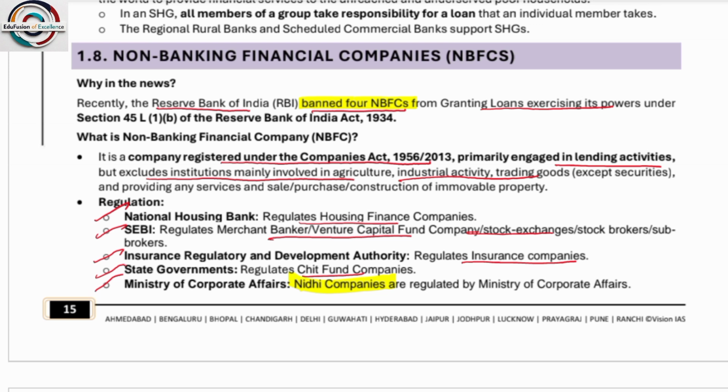Okay. They provide collateral free loans. What is a collateral free loan? That does not take any security. Okay. So this is all about collateral free loans.